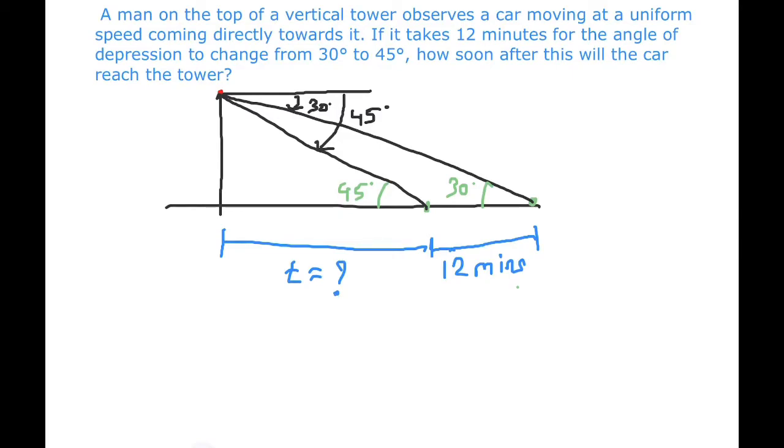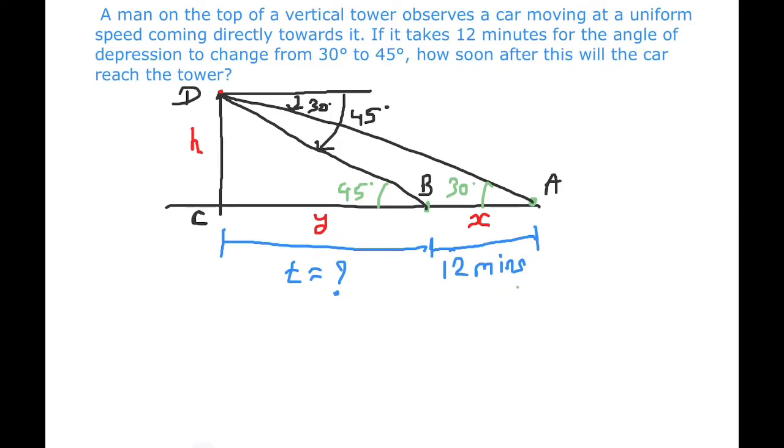So we mark the height of the tower as h. Then from point A to the next point B, the distance is x, and from B to the base of the tower, that is point C, the distance is y, and the top of the tower is D.